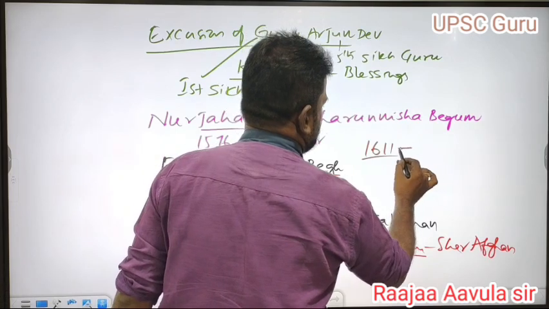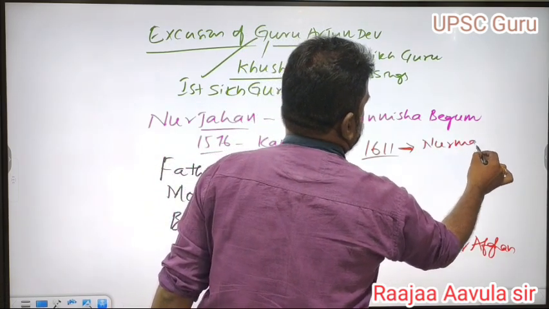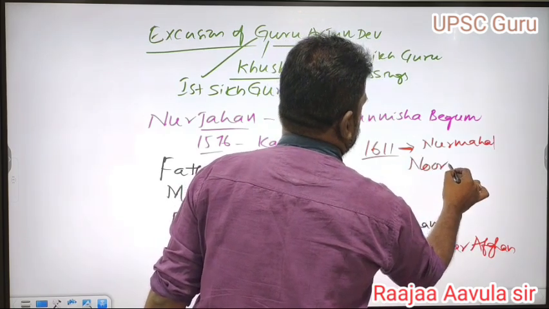When she married Jahangir, he gave her the title Nur Mahal. She was not satisfied with the title Nur Mahal, and she became Nur Jahan.